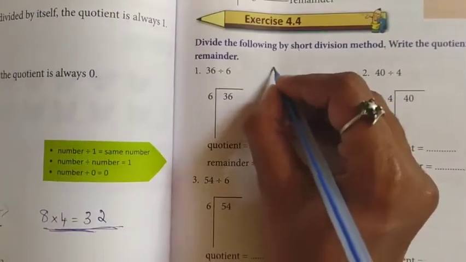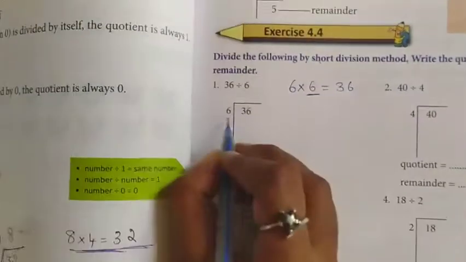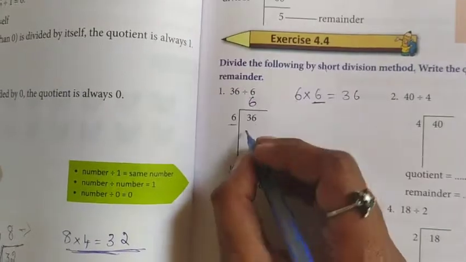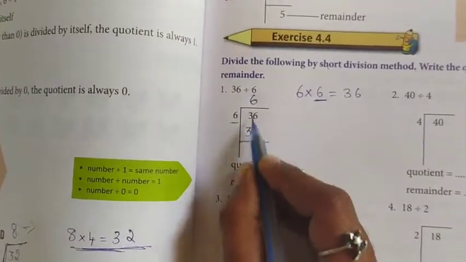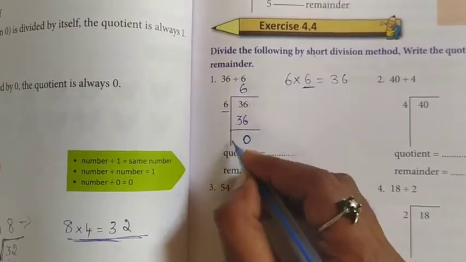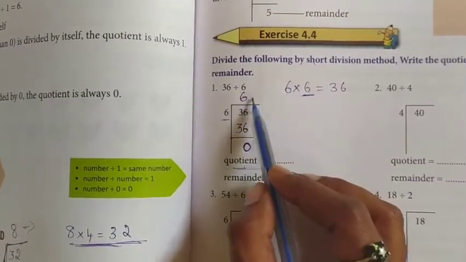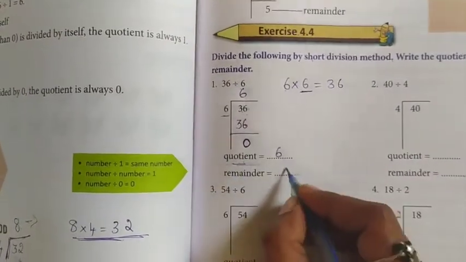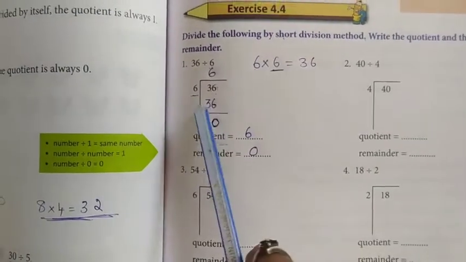So what you have to do? 6 6 are 36. This 6 already it's there, right? So this 6 you have to write upside. 6 6 are 36. Then you have to put one dash. This is subtraction. 6 minus 6, 0. 3 minus 3 also 0. So what is the answer? Quotient means what? Upside this is called quotient. This is called remainder. Quotient is 6. Remainder is 0. Now you understood everyone?